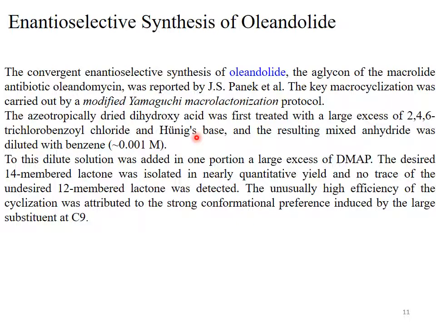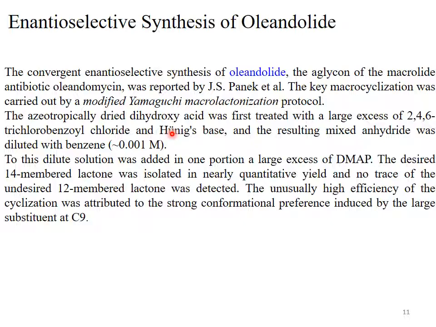Procedure: how oleandolide is synthesized by using the modified Yamaguchi macrolactonization protocol. The azeotropically dried dihydroxy acid was first treated with a large excess of 2,4,6-trichlorobenzoyl chloride and Hünig's base. So the reactant used for the synthesis of oleandolide is dihydroxy acid.